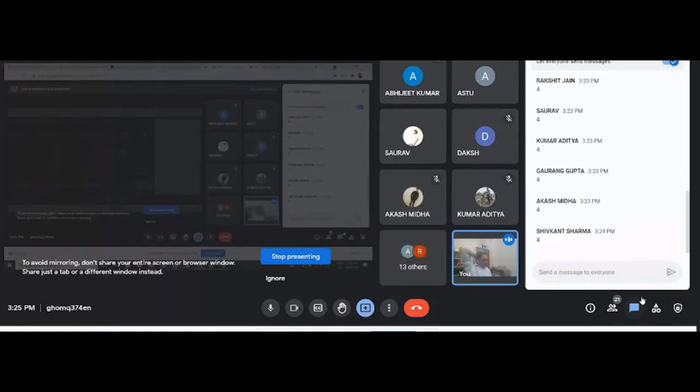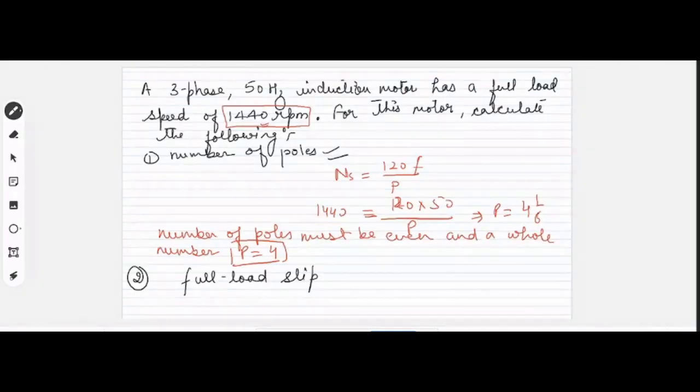I will be again taking the attendance at 3:35. And I will mark absent those students who are not there. Give me the values of the full load slip.